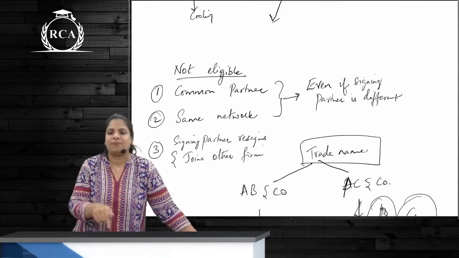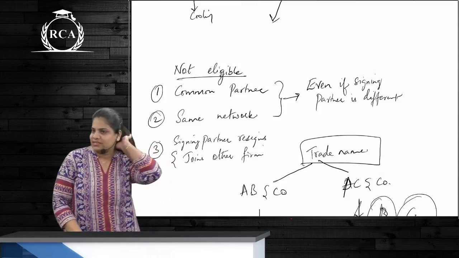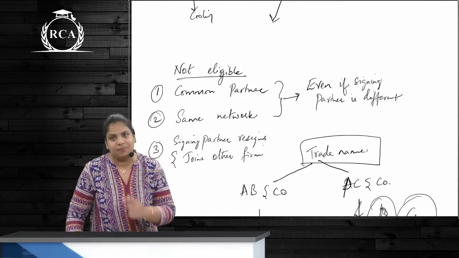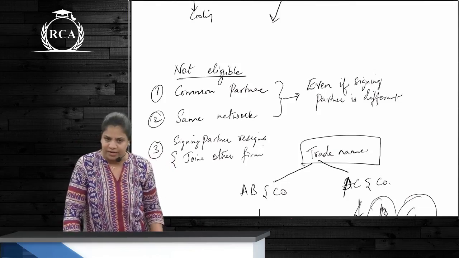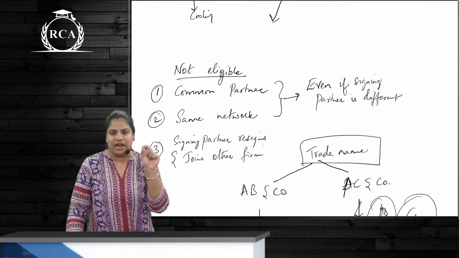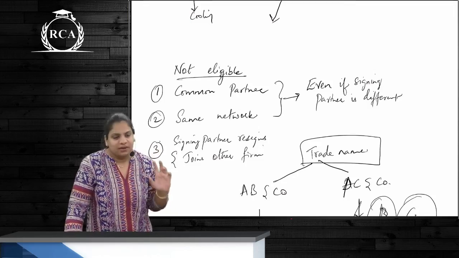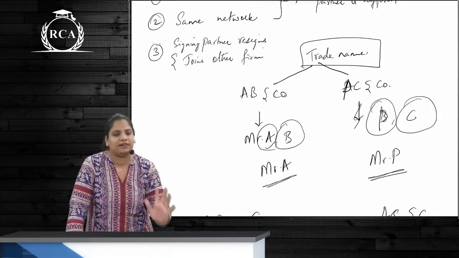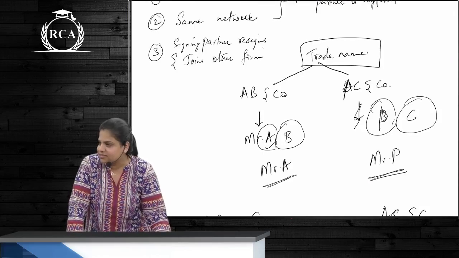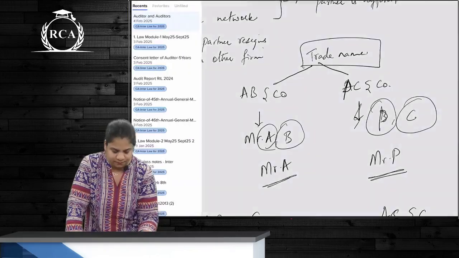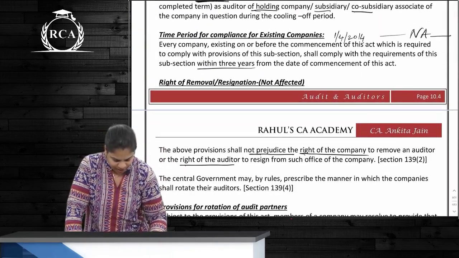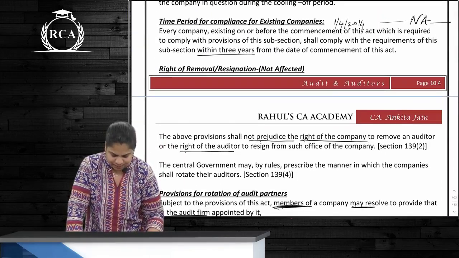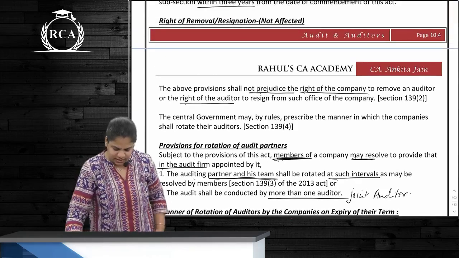If it is that particular engagement partner who is resigning and joining another firm, that other firm also cannot be appointed. The first 2 cases are applicable even if the signing partner is different, and the last case is applicable only if it is that signing partner retiring and joining. Is this clear? Any doubts over here? Okay. Any other point we have missed over here? Time period for existing is not applicable right now.